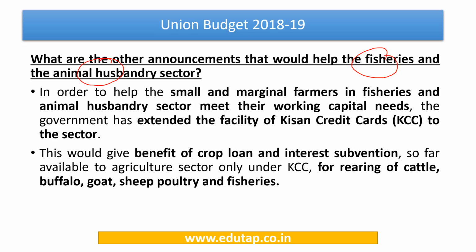Okay, the first thing is we have seen that 2 funds were set up, right, with a corpus of rupees 10,000 crore. Kindly keep this data in mind. Next, the government has decided to extend the facility of Kisan credit cards to this sector. Now, what should be our next step? We should understand the features of Kisan credit cards. So by knowing that, we would be prepared to face any kind of questions that come in the examination.